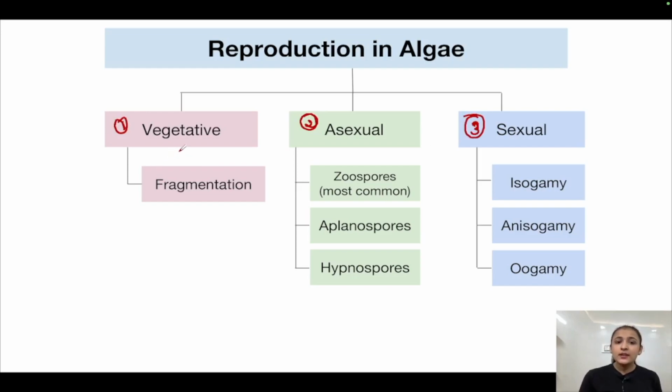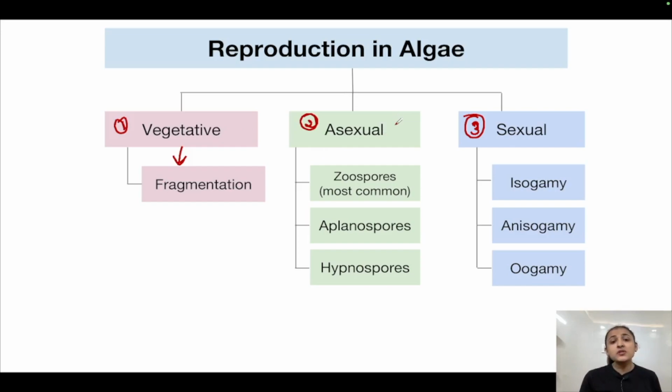Vegetative method occurs via fragmentation. Okay, in fragmentation, what happens? The part of the body or the part of the thallus breaks off from the parent thallus and is capable of growing into a new organism once again.